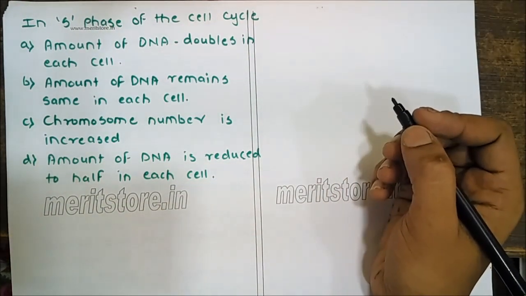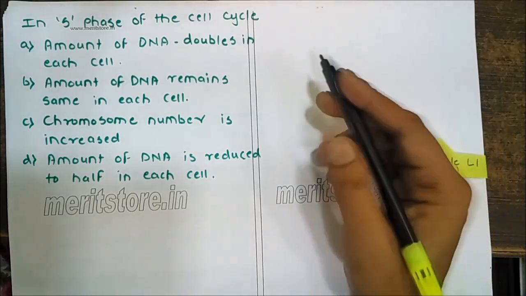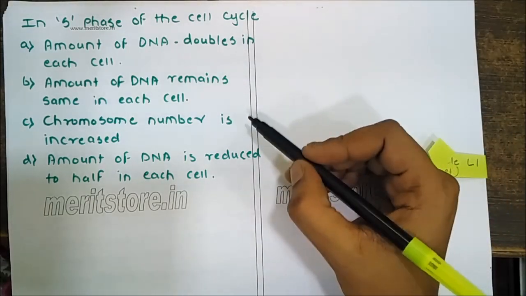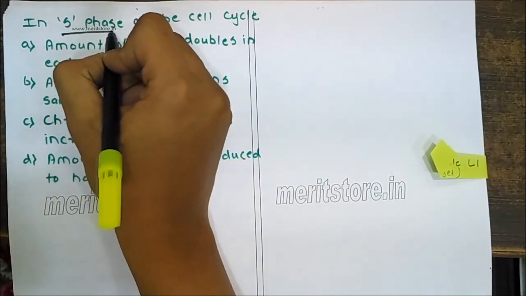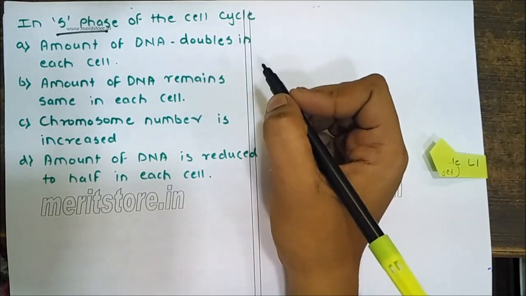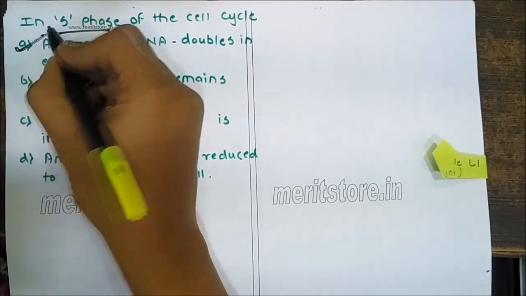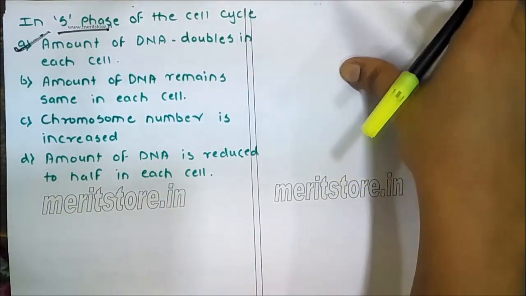In S phase of the cell cycle, amount of DNA doubles, amount of DNA remains the same, chromosome number is increased, or amount of DNA is reduced. See, S phase is characterized by DNA replication. So the DNA doubles in the S phase. Next.